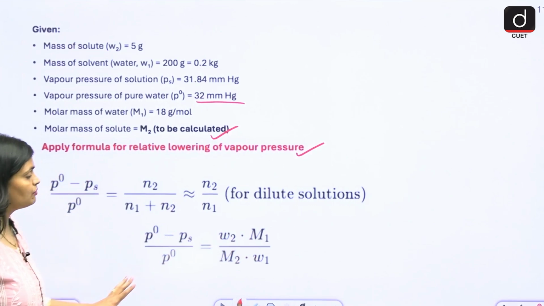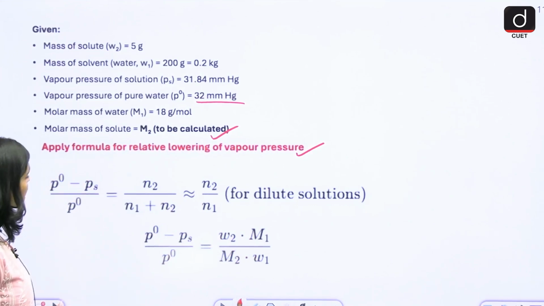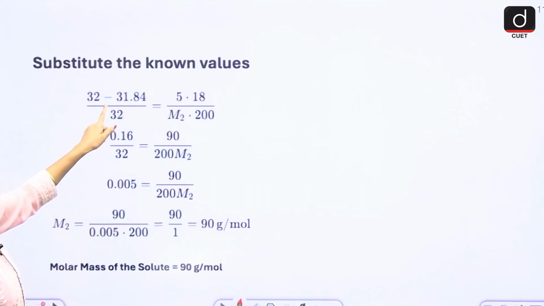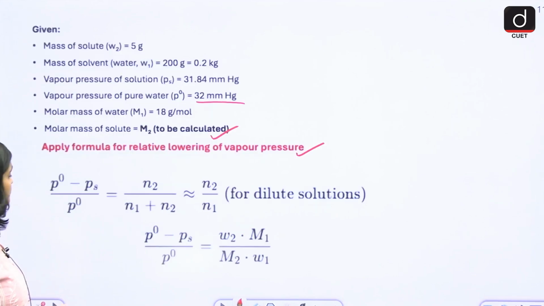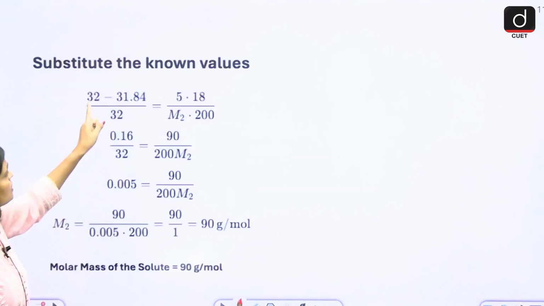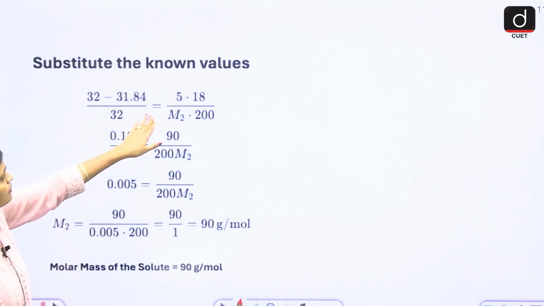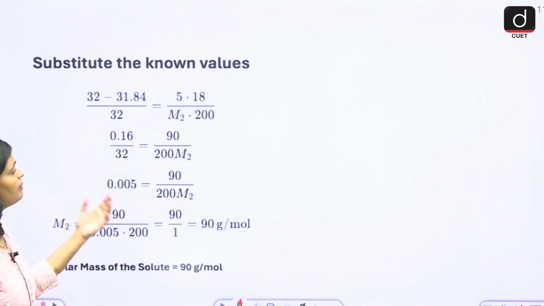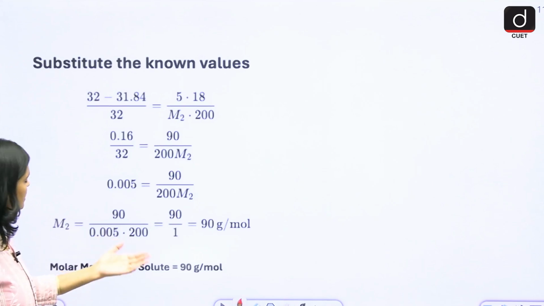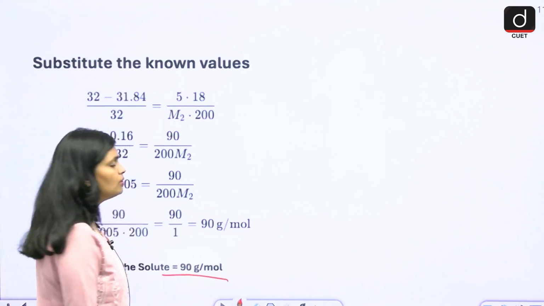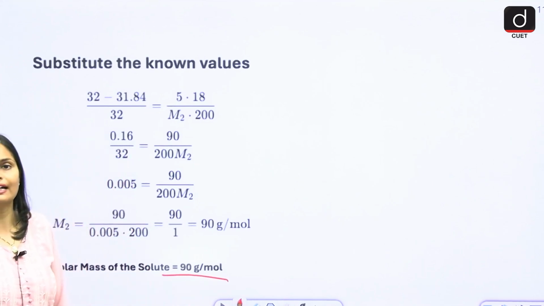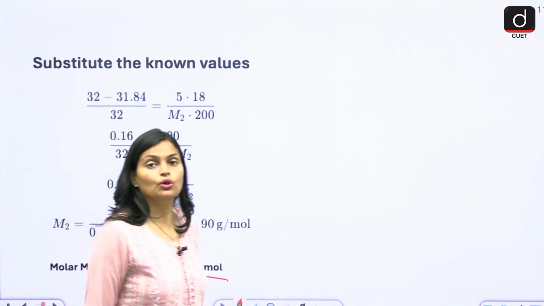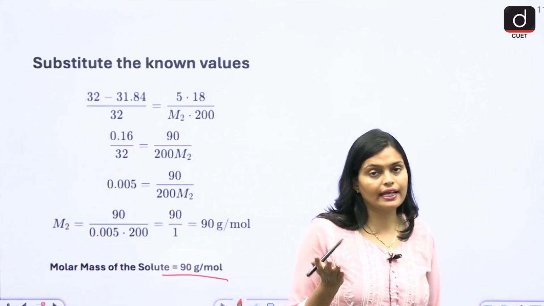So like this, you have to just write down and then put the values: 32 minus 31. See, this is for pure water, okay, P naught. So 32 minus 31 given, 5 into 18, M2 into 200. Just simply put the formula, rearrange it, and ultimately you will get the molar mass of the solute, 90 gram per mole. All right.